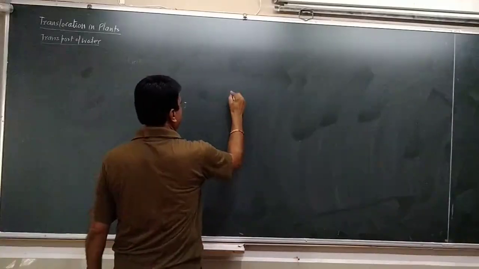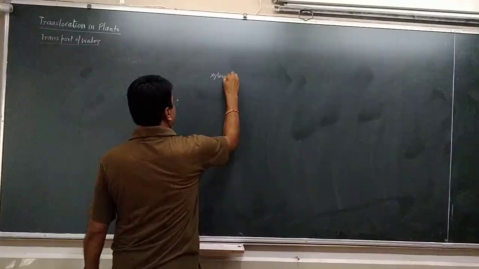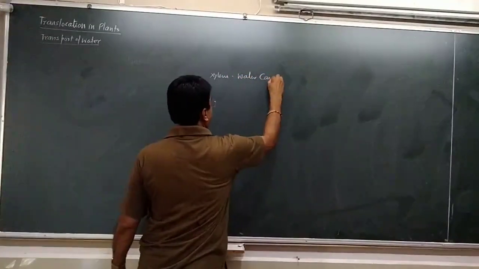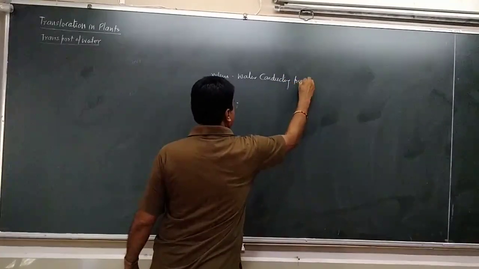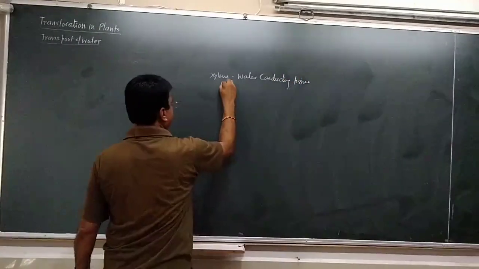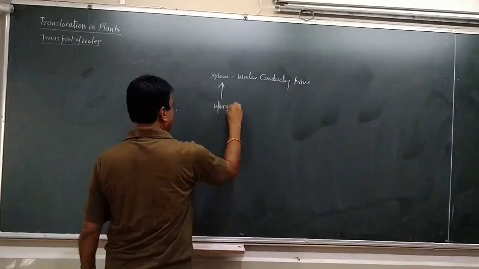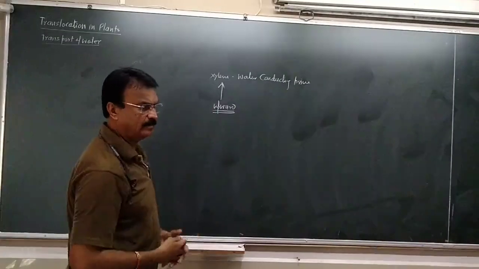The movement of water is in the upward direction, because xylem is a water conducting tissue, and through this xylem the water is moving in the upward direction, from the soil.